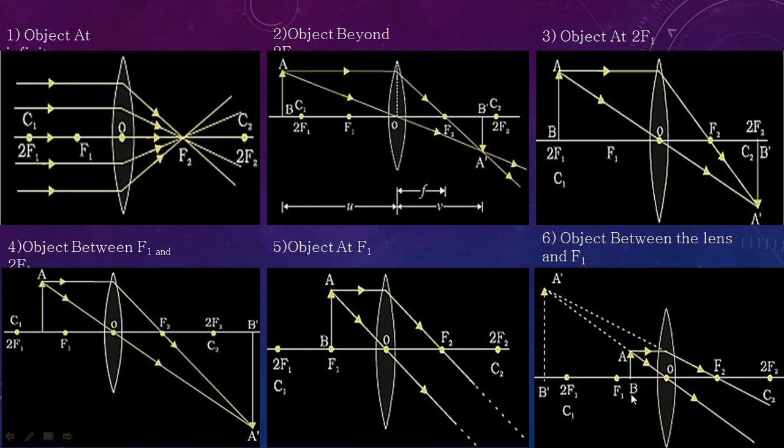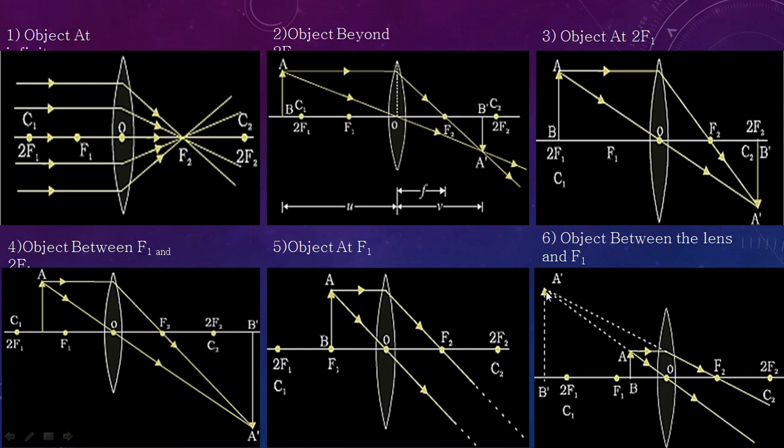And the last case, when the object is situated between F1 and O, that is between F1 and the optical center, what will happen? In this case only we will get a virtual image, and a magnified image also. You can see over here that the light rays are converging here. So what we'll do is produce the incident ray and refracted ray backward. You can see over here an image is formed with a dotted line.